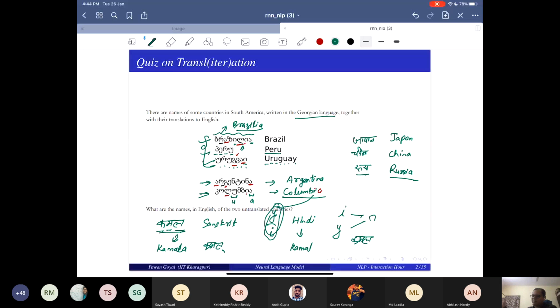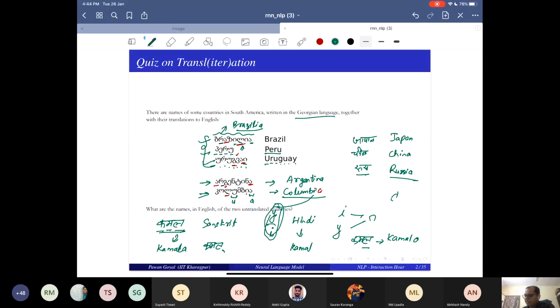In Sanskrit, you just directly do the mapping. Very easy. La is la, ma is ma, independent of whether it is at the end of the word or in the beginning. But in Hindi, you have to see whether it is at the end of the word. At the end of the word, if it is something like la, ma, you remove that a from the transliteration. We are very much used to this for Hindi, so what you said, kamal, is perfectly fine for Hindi, but for Sanskrit you have to write it as it is.